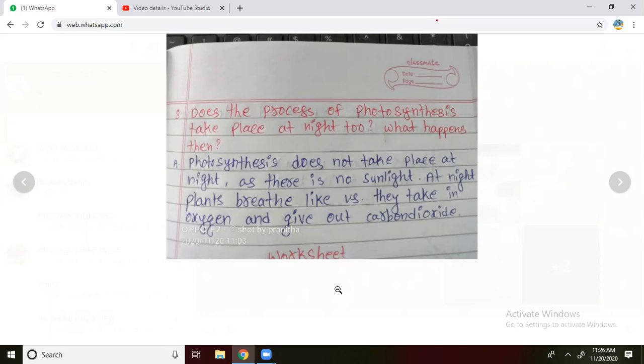At night, plants breathe like us. At night time, plants take in oxygen and give out carbon dioxide. So plants cannot prepare their own food. At the night time, the photosynthesis process is stopped.